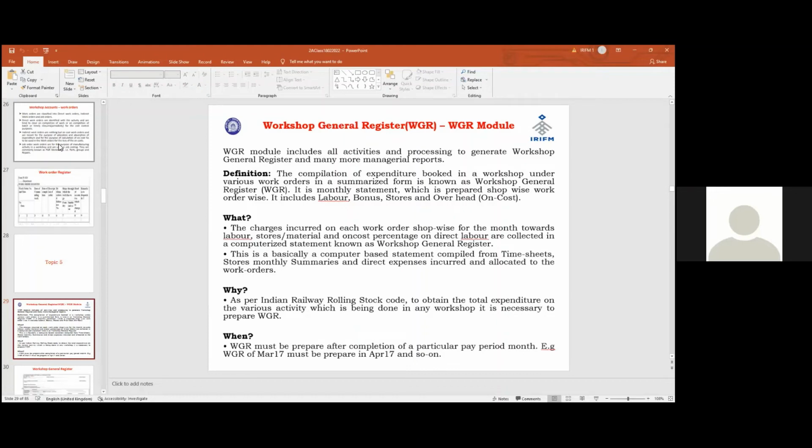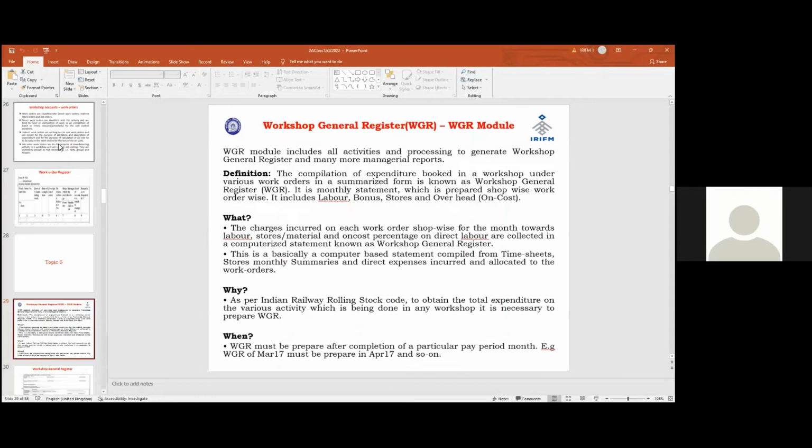It is a monthly statement. Every month, हर महीने करना. कौन करना है? It is the responsibility of the workshop accounts office. Who will review? Again, the WO has to review this. What are the details available? Labor, incentive bonus, material, stores material, and overheads. So these details are available in the WGR.